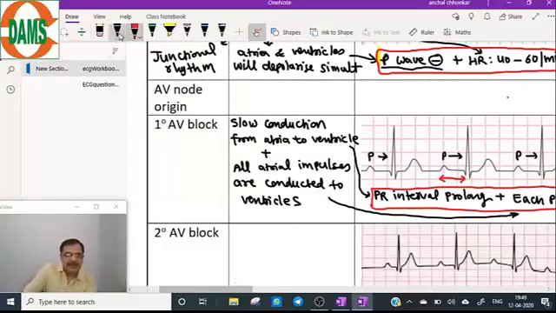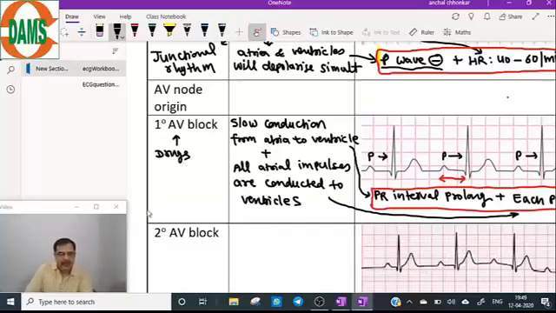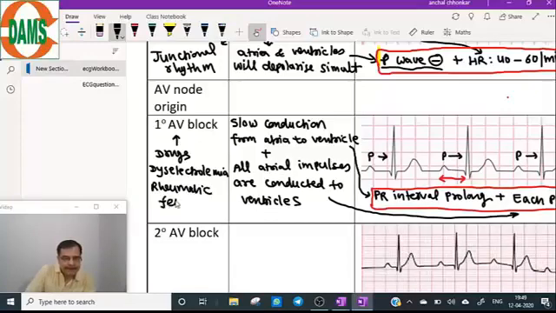So in the first degree AV block, you will focus upon the drugs. We have already done earlier: dyselectrolemias, rheumatic fever.